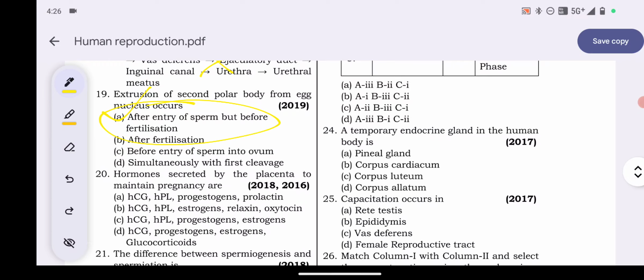Explanation. After the sperm enters the egg nucleus but before the fertilization, the second polar body extrudes from the nucleus. The entry of the sperm into the ovum causes the secondary oocyte's meiotic division to be completed. When sperm enters the cell, the metaphase promoting factor MPF is broken down and the anaphase promoting factor, APC, is activated. Okay, so option A is the answer.